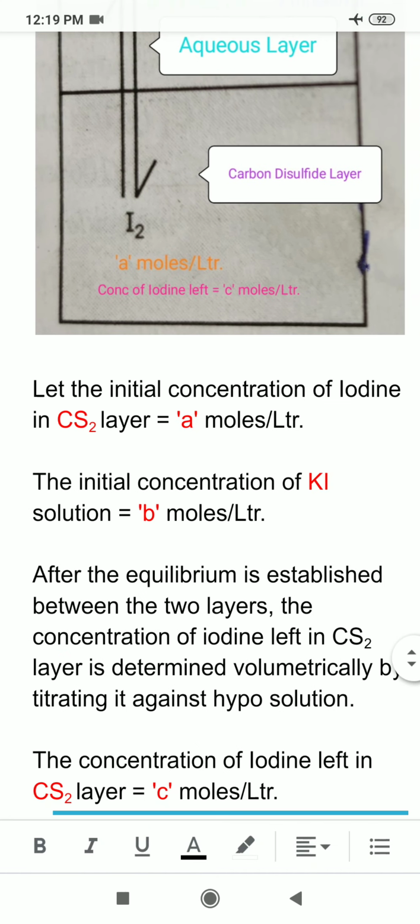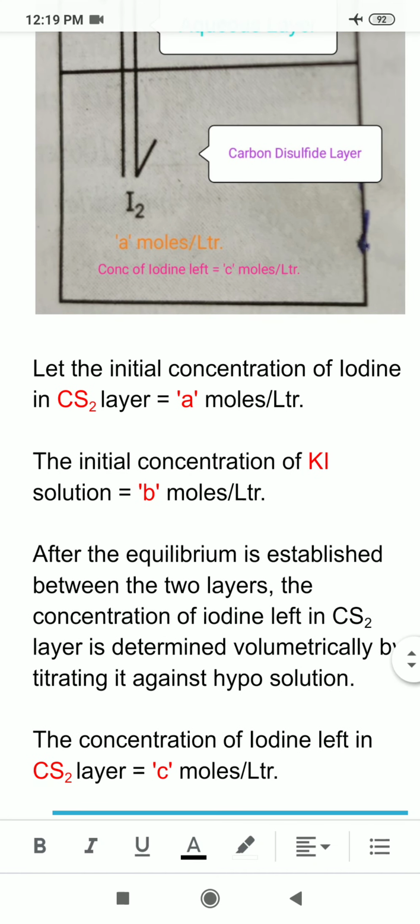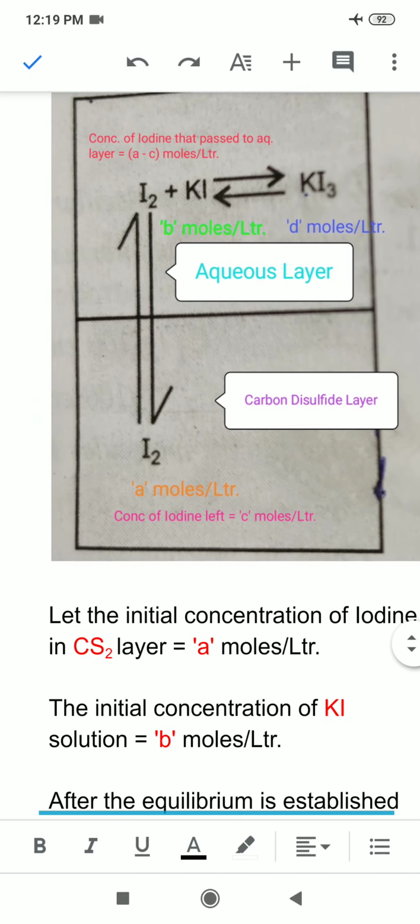Now here, this is what I explained to you. I assume that the initial concentration of iodine in carbon disulfide layer or CS2 layer is A moles per liter and the initial concentration of KI is equal to B moles per liter. Here I am taking the number of moles of potassium iodide in aqueous layer equal to B moles per liter, shown in green.